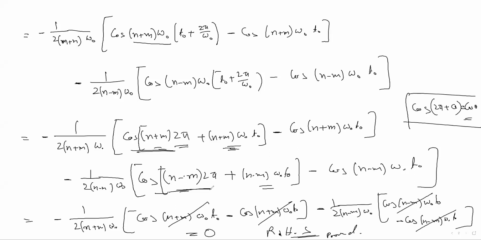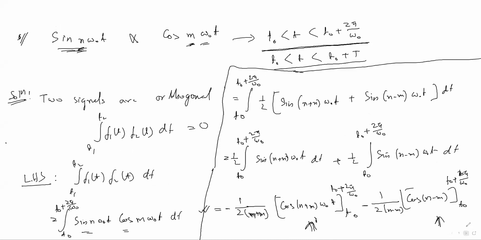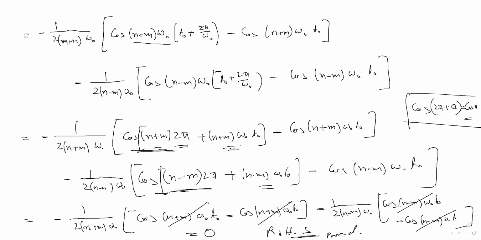If you are unable to solve, please let me know. This numerical is very important. Using this formula, we have taken only one term, and both the terms cancel, and it gives the 0 value.